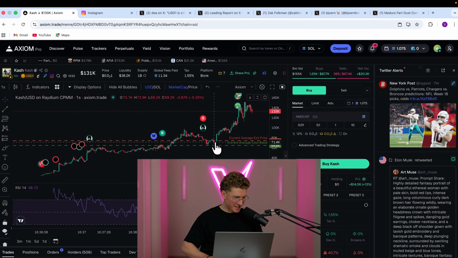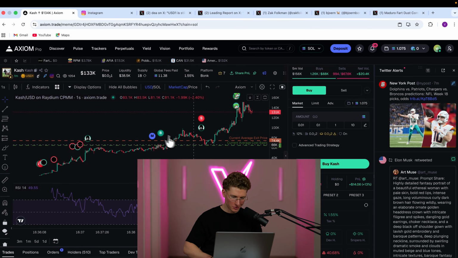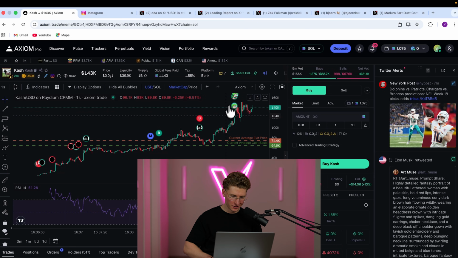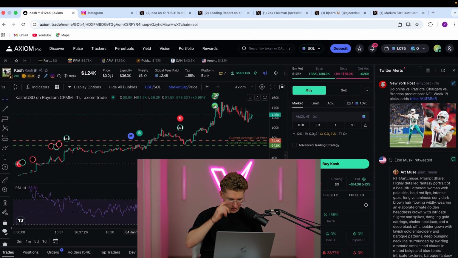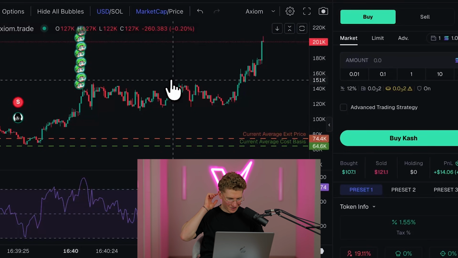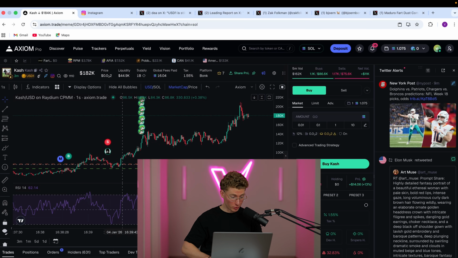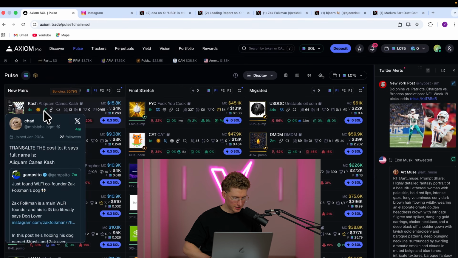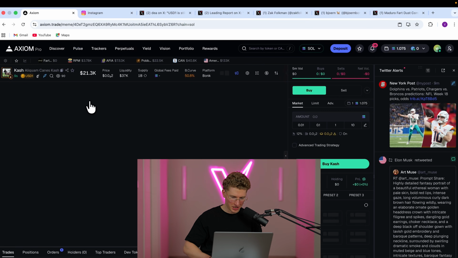Today is just not my day, is it? Bought the wrong one, then bought this one, got shaken out early with like $14 profit. Now it's at like 150k, and I bought it at like 60. It's at 200k. That's why you don't trade for a fixed amount of time. Translate the post, it says full name Alikam Kane's Cash. Apparently his full name is that.